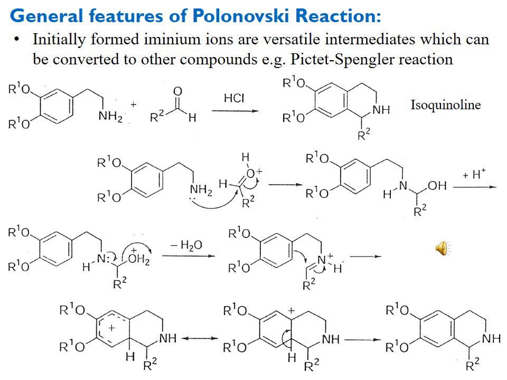First the lone pair of ammonia interacts with the protonated aldehyde, and we get the intermediate which after protonation and removal of water forms the iminium ion, and this iminium ion, acting as an electrophilic center, interacts with the benzene ring and forms the cyclic ring for the formation of isoquinoline. So this reaction also uses the iminium ion for the synthesis of a heterocyclic compound.